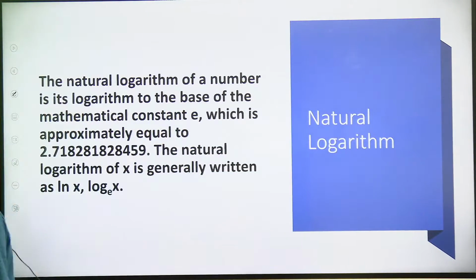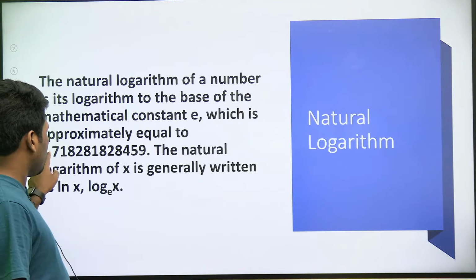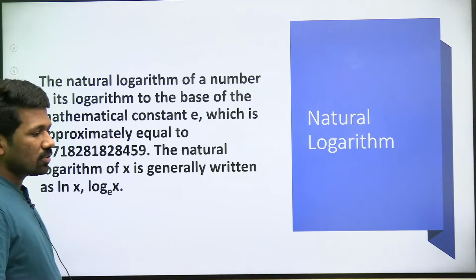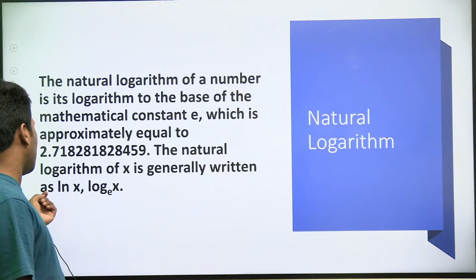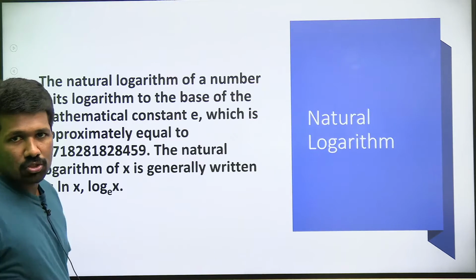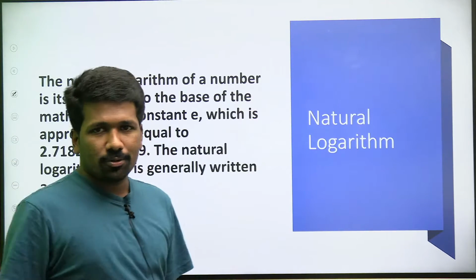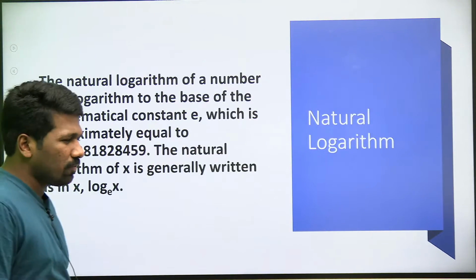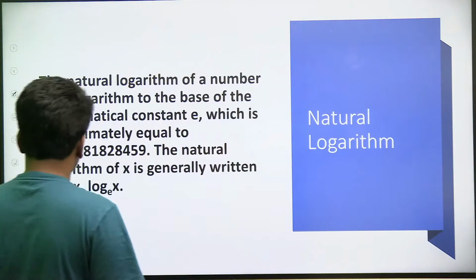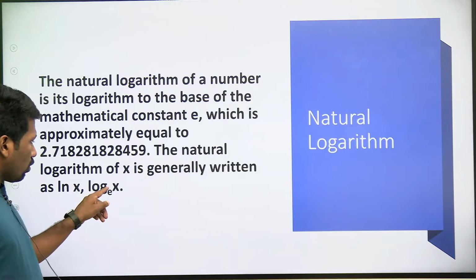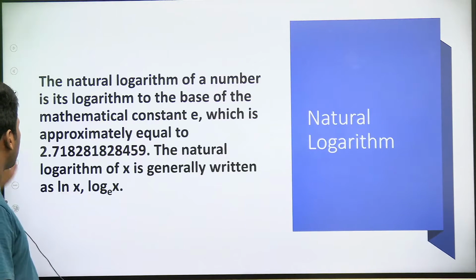So natural logarithm of a number is the logarithm to the base of the mathematical constant e. Mathematical constant e, I hope all of you know, the value is approximately 2.718 or 2.71. The natural logarithm of x is generally written as ln x. So log ke jagah ln hai, so that is natural logarithm. All these things you have done in school days, but I am just reminding in case you have forgotten it. So ln x or log x to the base e, that is natural logarithm.